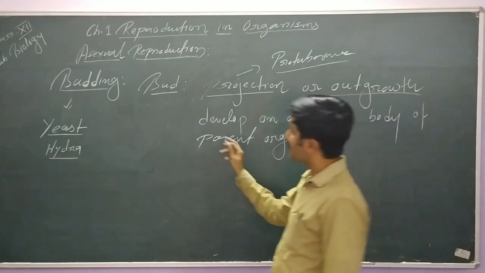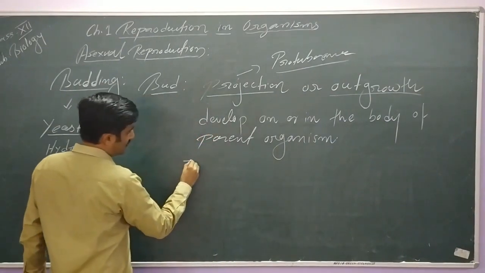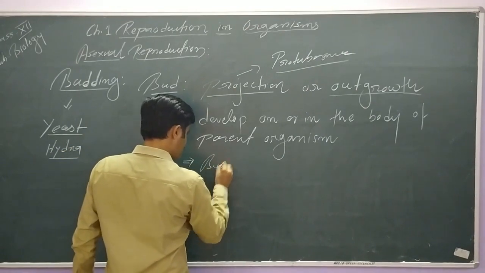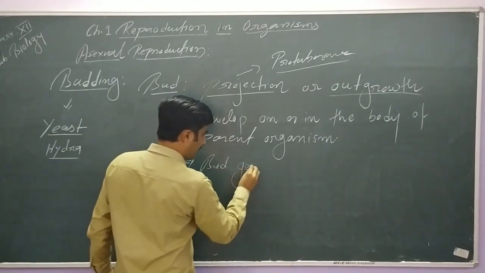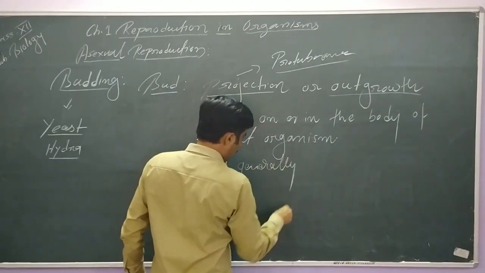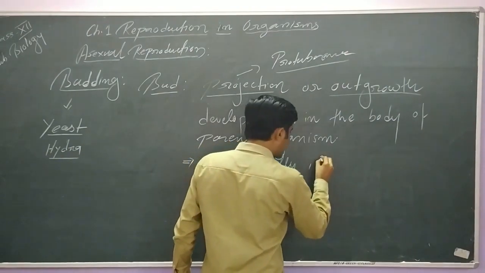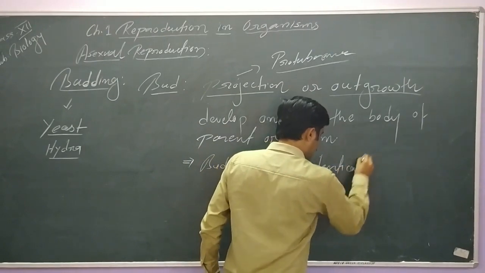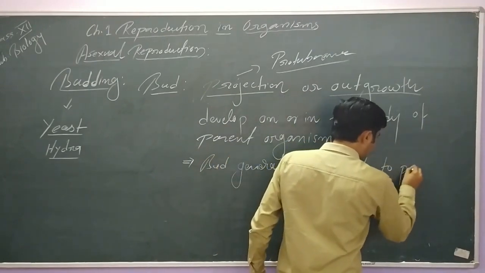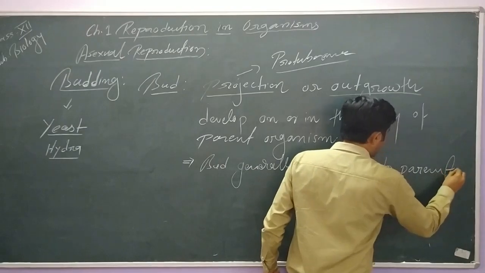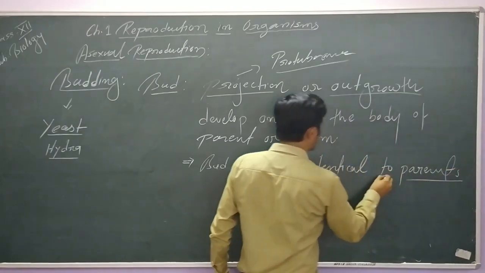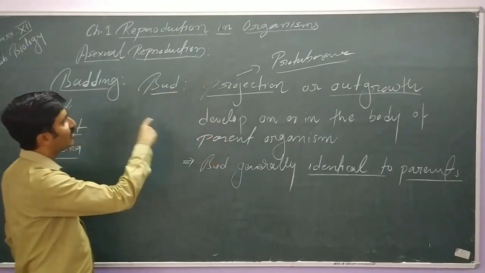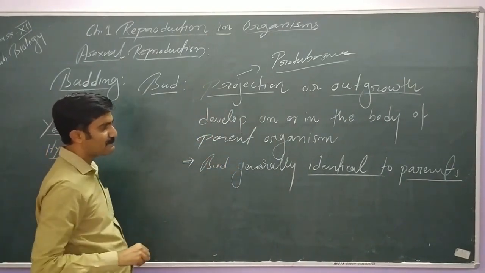One more thing you have to keep in mind about the bud is that buds are generally identical to the parent. They are similar to the parent. We will take the example of hydra to understand it. This is identical to the parent. It means this bud always has all the basic features of the parent.